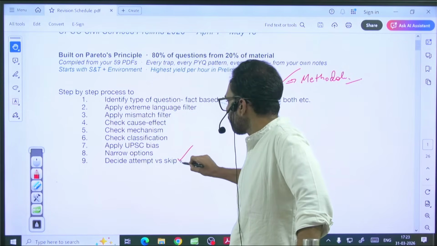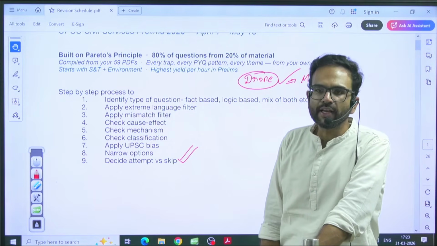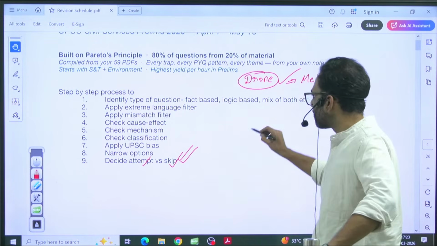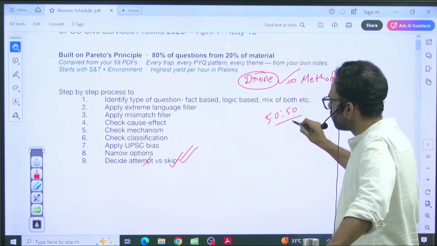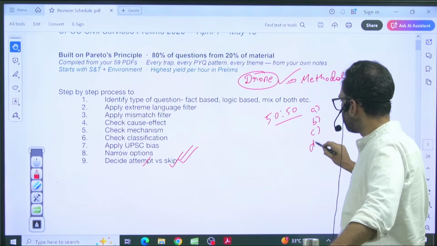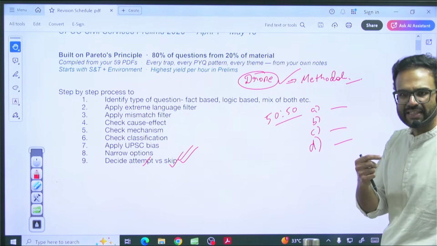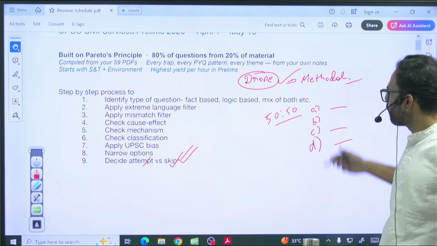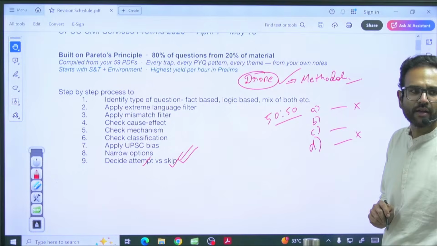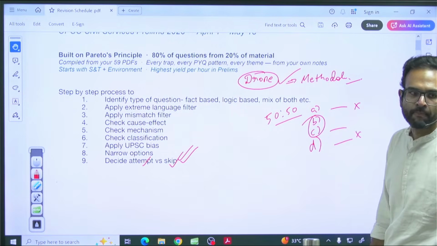And finally, once you have clarity on all these tools available, only then you should decide whether you can skip or attempt. A lot of people ask me how to approach 50-50. So let's say A, B, C, D. Let's say single statement questions are there, A, B, C, D. You have to choose one. You are eliminating two options on the basis of a memory that you already had. You are now stuck between B and C.